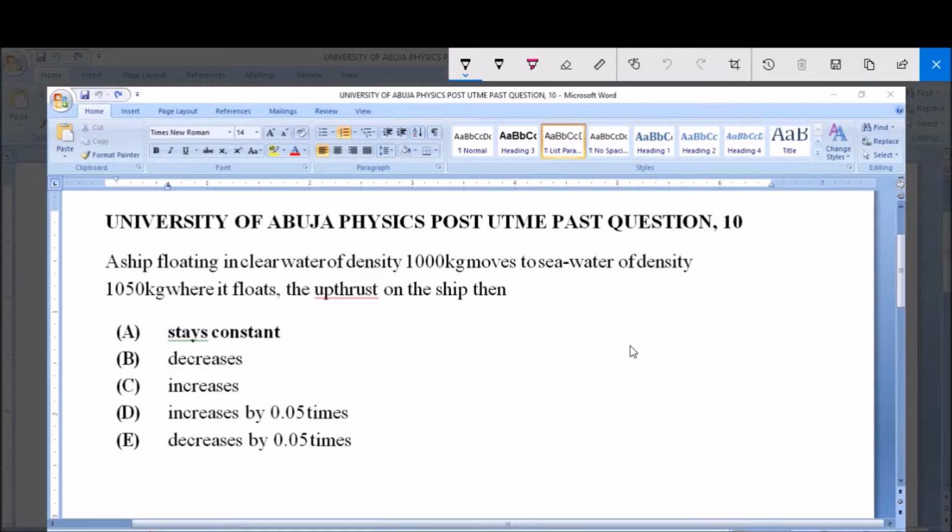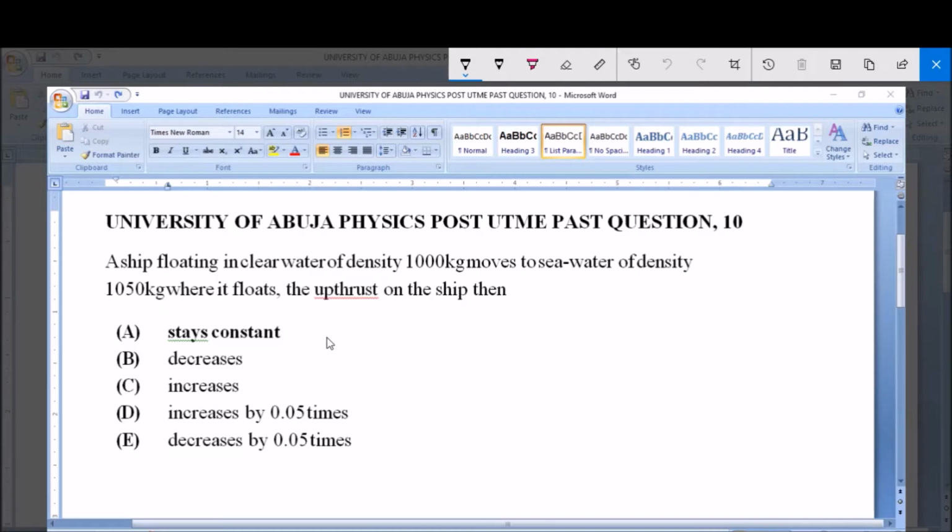Today we'll be dealing with University of Abuja Physics Post UTME past question 10. It says a ship floating in a clear water of density 1000 kg moves to seawater of density 1050 kg where it floats. The upthrust on the ship then is: A says it stays constant, B says it decreases, C says it increases, D says it increases by 0.05 times, and E says it decreases by 0.05 times.